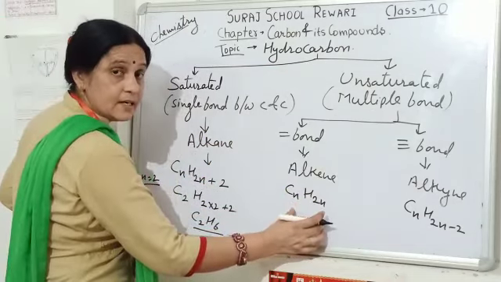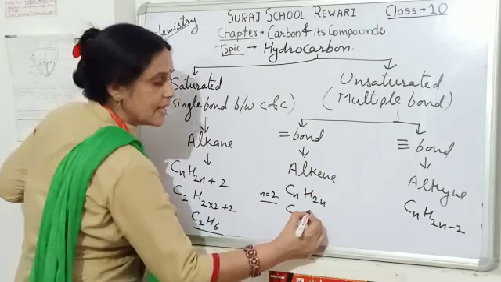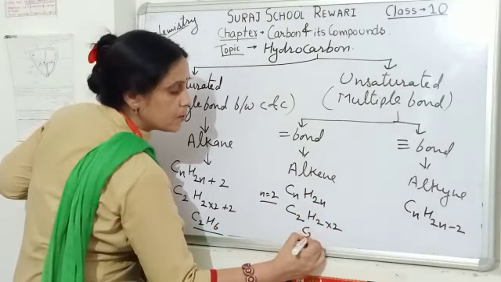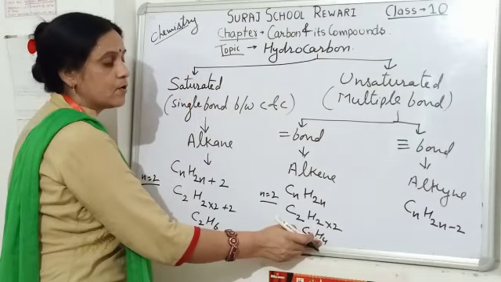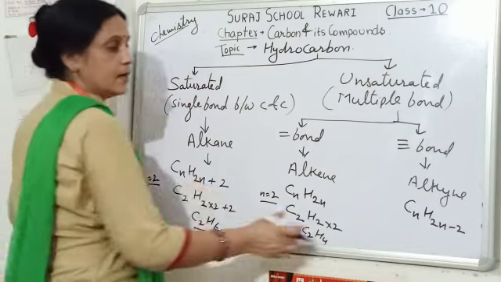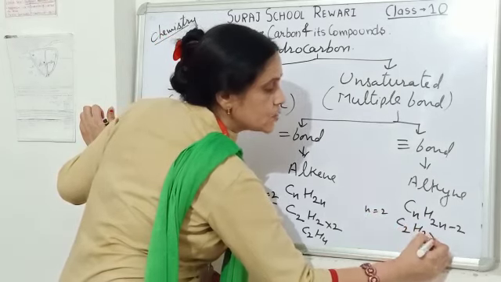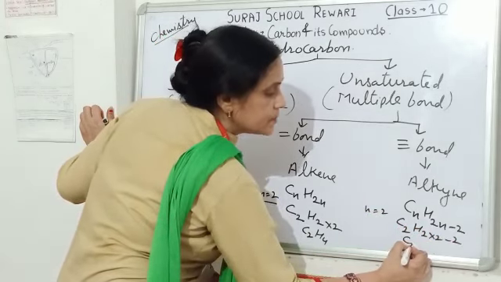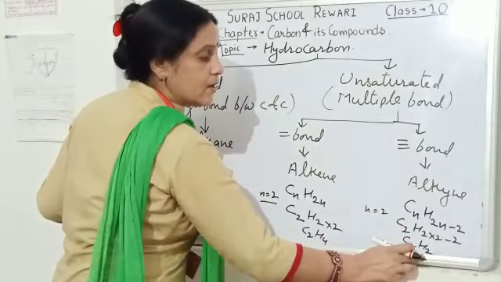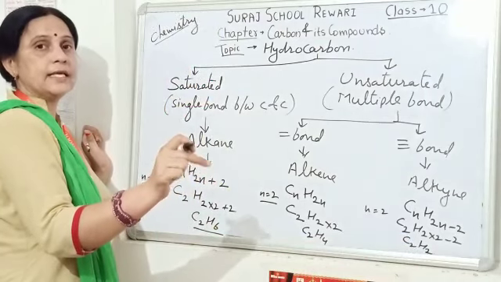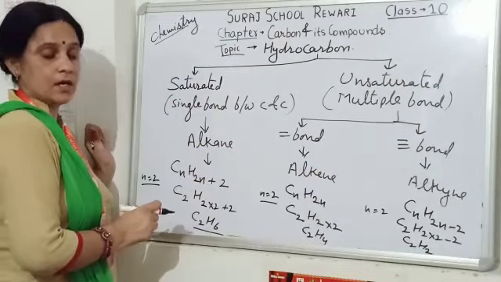If we want an alkene with number of carbon 2, C2, H 2 into 2, our formula becomes C2H4. It is alkene. Here the number of hydrogen is just double the number of carbon. And if we want an alkyne with n equals 2, C2, H 2 into 2 minus 2, it becomes C2H2. It is the alkyne. Here the number of hydrogen is minus 2 than double the number of carbon.